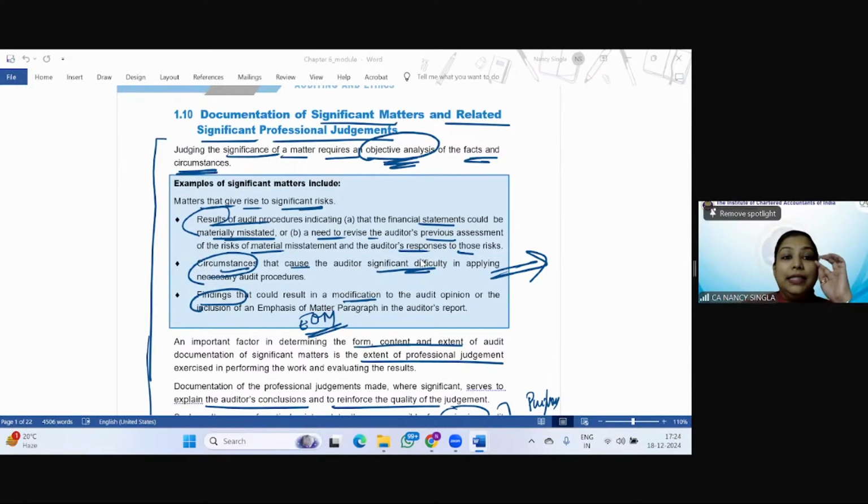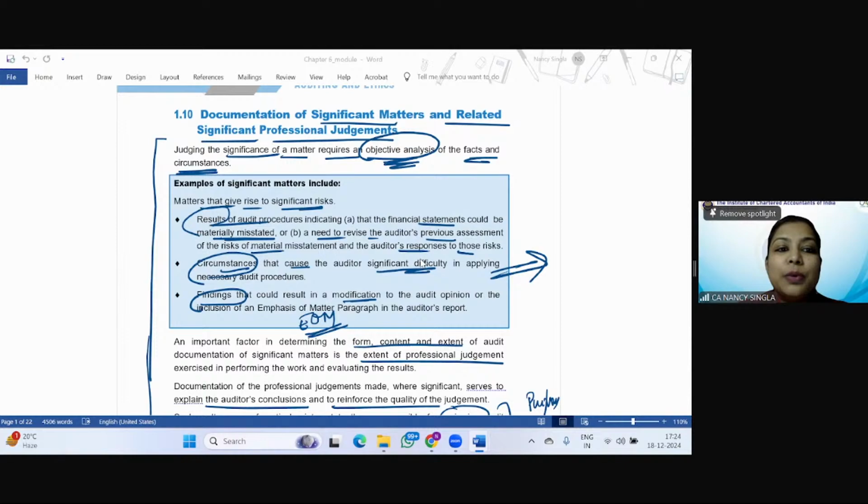It says that with respect to documentation, the documentation of significant matters is to be maintained. So Shoaib has asked me a query with respect to significant matters. What can be the significant matters? When the auditor has to see whether a matter is significant or not, he will do an objective analysis of the facts and circumstances. He'll apply his professional judgment in order to see whether a matter is significant or not, right?